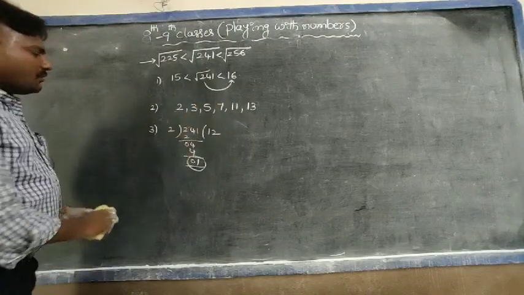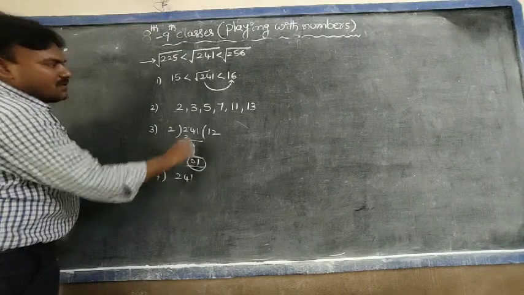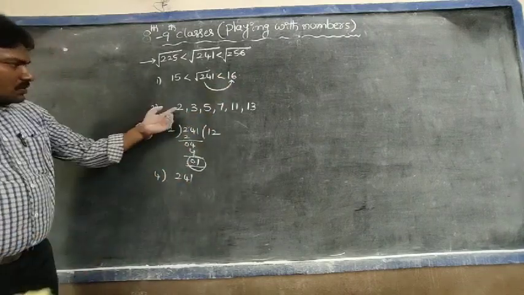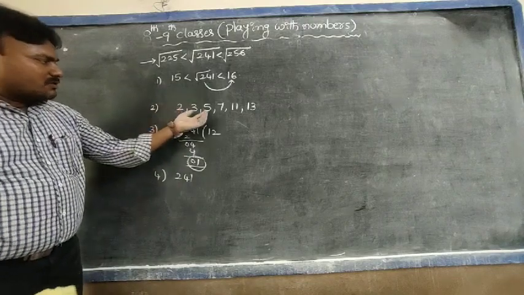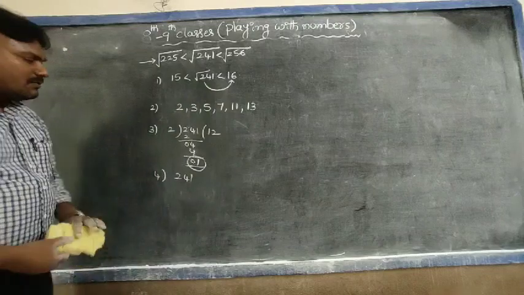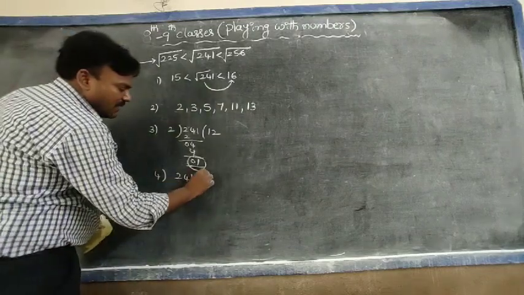So here 241 is not divisible by any one of the prime numbers less than 16. 2 is not dividing, 5 is not dividing, 3 is not dividing and 13 is also not dividing. Therefore, what we conclude is that 241 is a prime number.